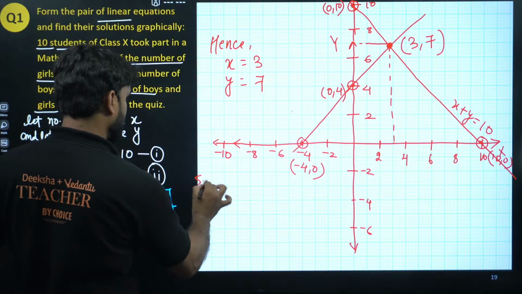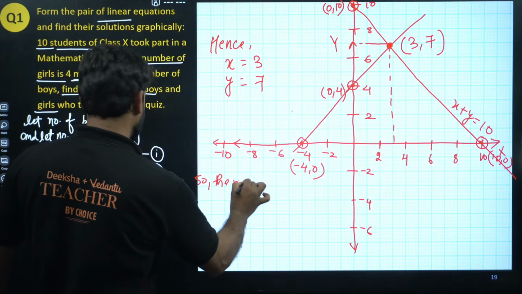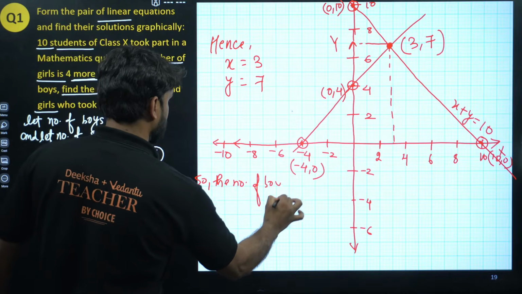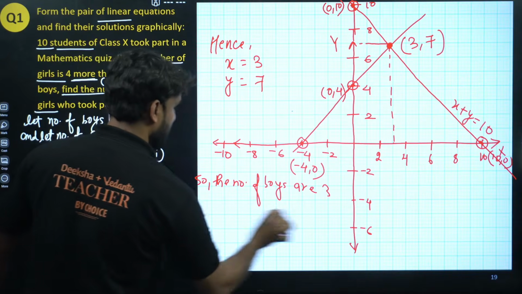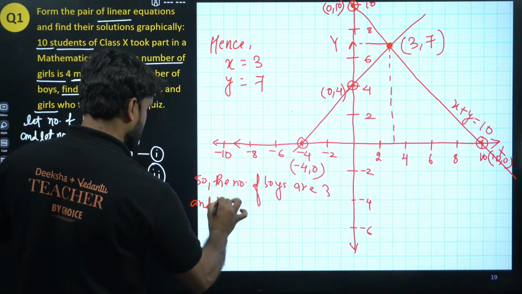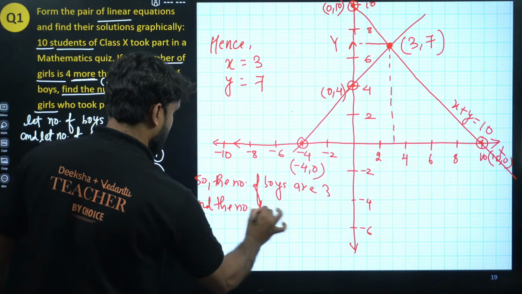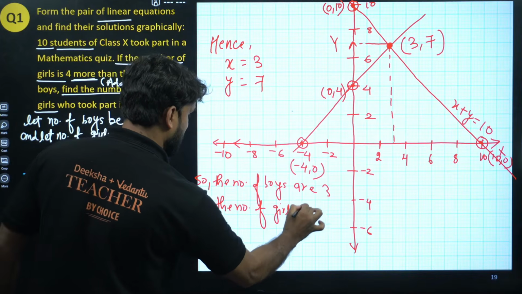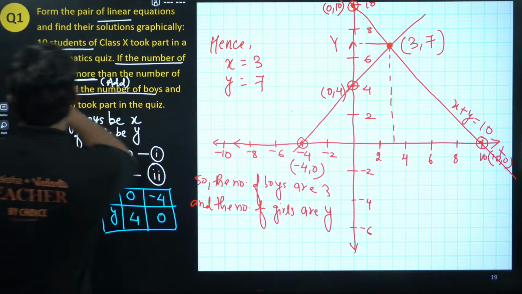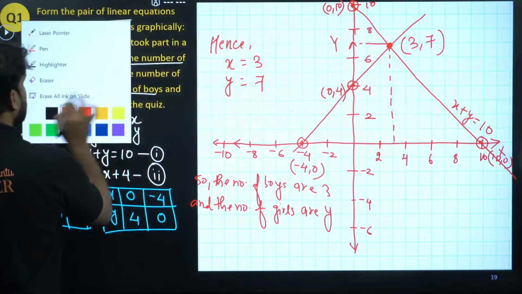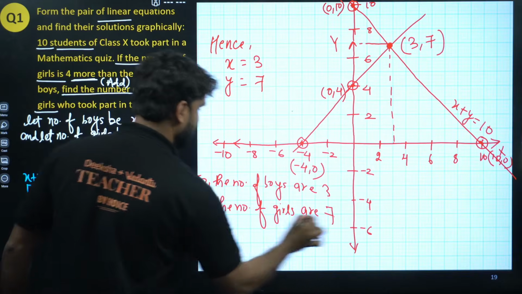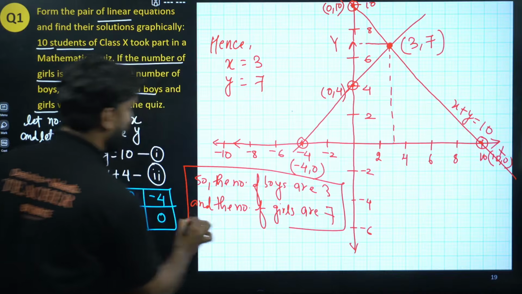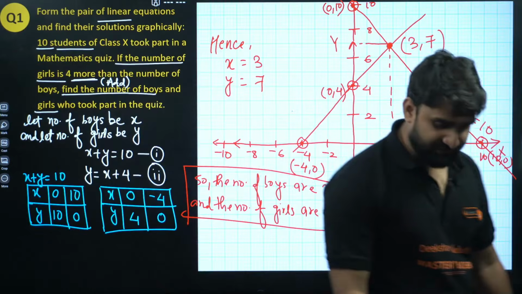So the number of boys are x, so x is 3, and the number of girls are, how many girls? 4. Why am I writing y there? This is 7, sorry. This is 7. This is your final answer. Wow, what an answer. Clear everyone?